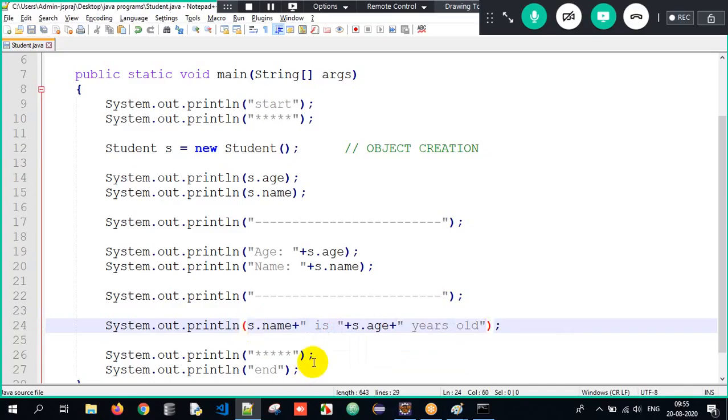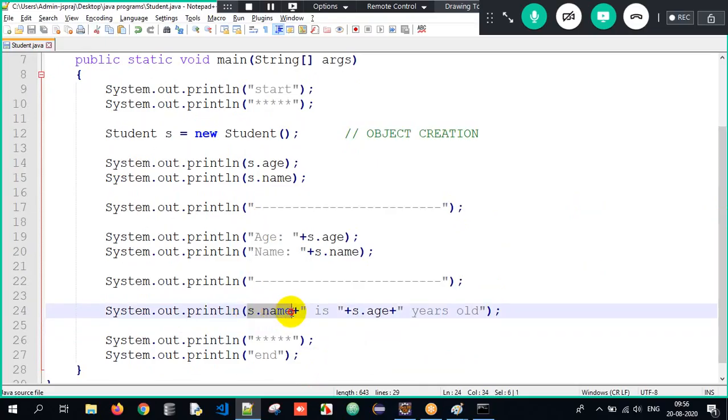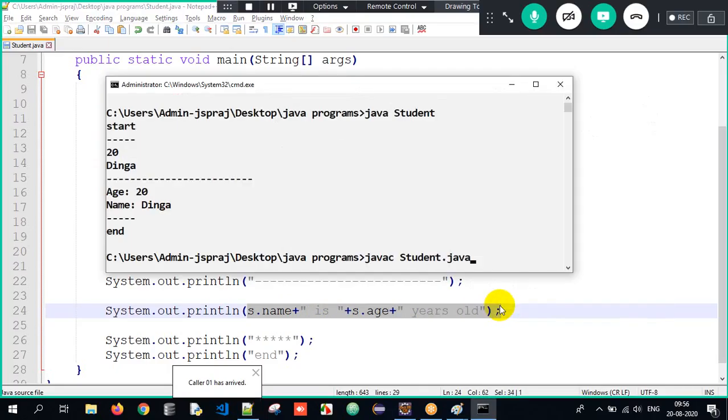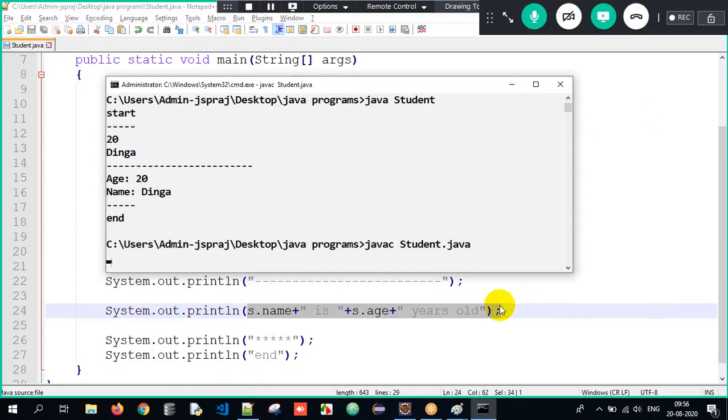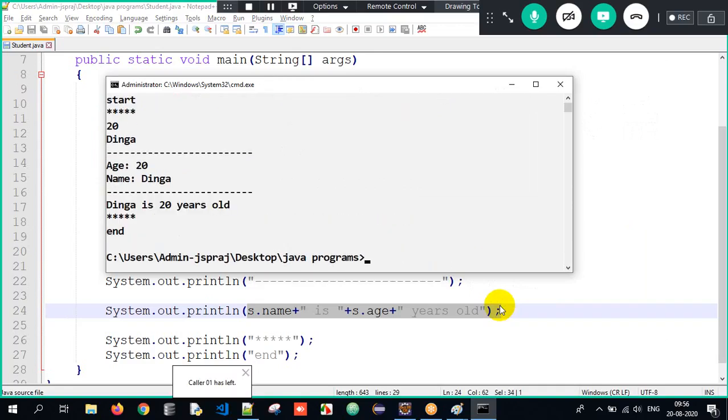What did you understand with this example here? When I write s.name, what is s.name? Dinga. Dinga is 20 years old. When I compile my Java program and interpret it, can you see the output? Dinga is 20 years old. I get it in a beautiful format.